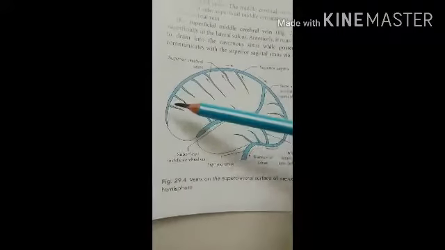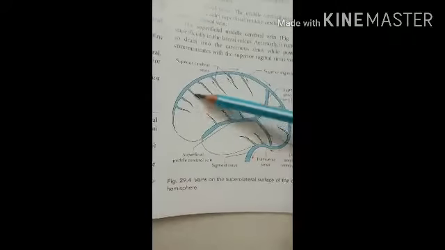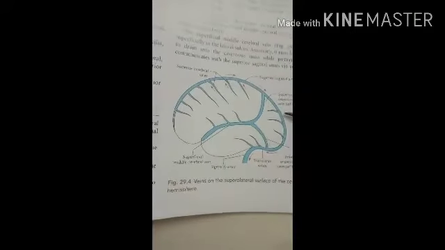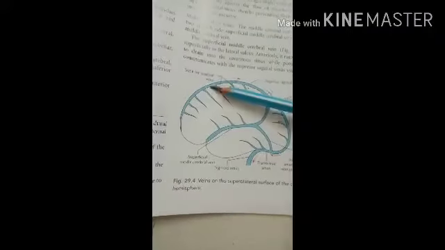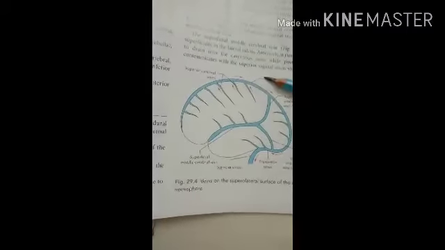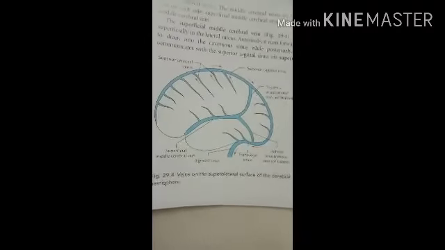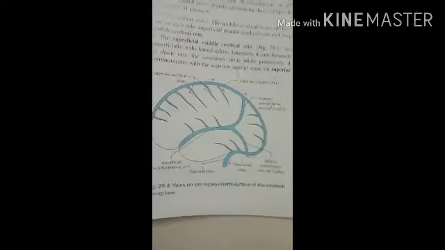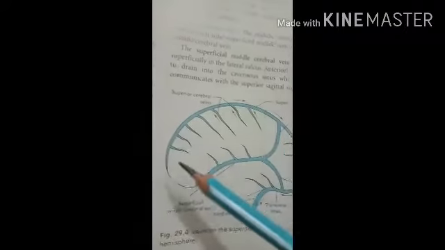So the superior sagittal sinus receives the venous blood from the superior part of the brain, and it begins in the frontal region and passes directly backwards in the midline of the skull. So here you can see that in the midline of the skull the sinus goes backwards.